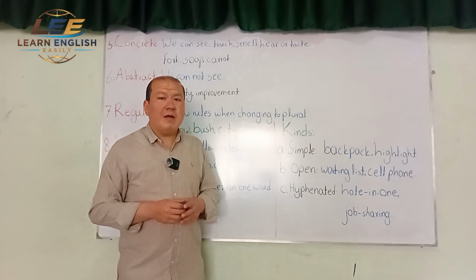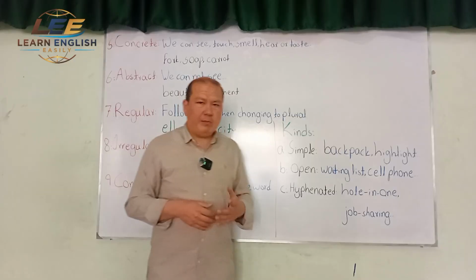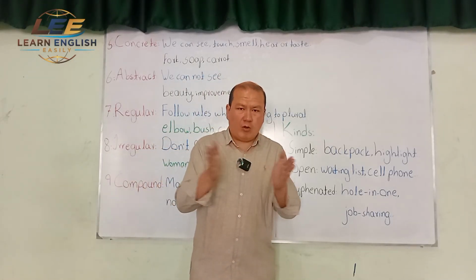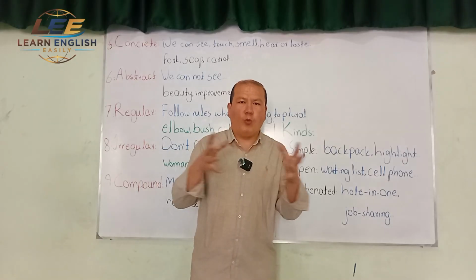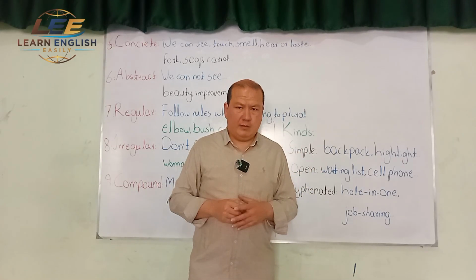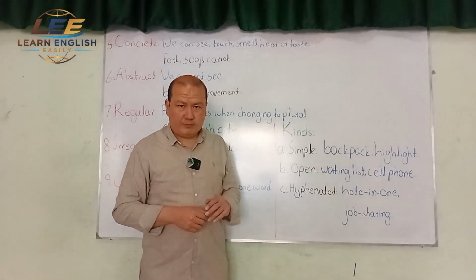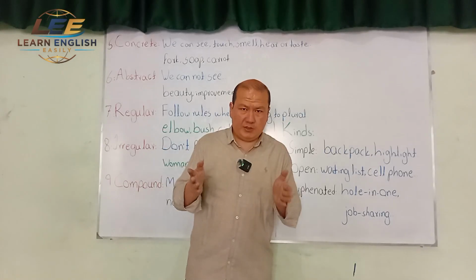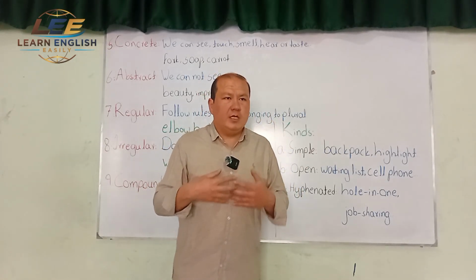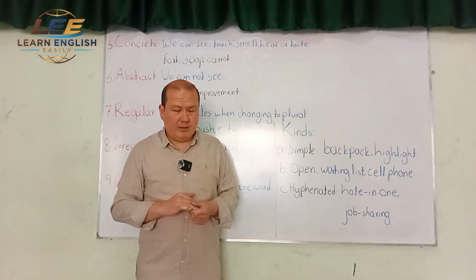The second kind of compound noun is called open compound noun. As the name itself suggests, it's open, meaning the compound nouns are not written together, they are separate. Yet they are considered one noun. Example, waiting list. There are two words, waiting and list, but we consider it one.